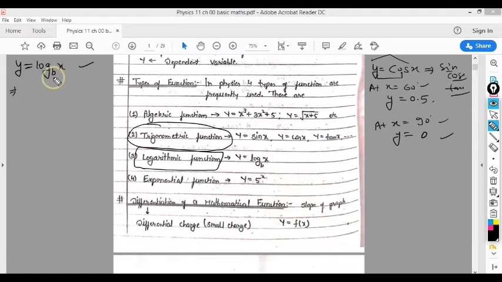In the logarithmic function, this value that is mentioned over here is called your base value, and this x is your variable. And y is again a variable, but it depends on x. At different values of x, you will get different values of y.